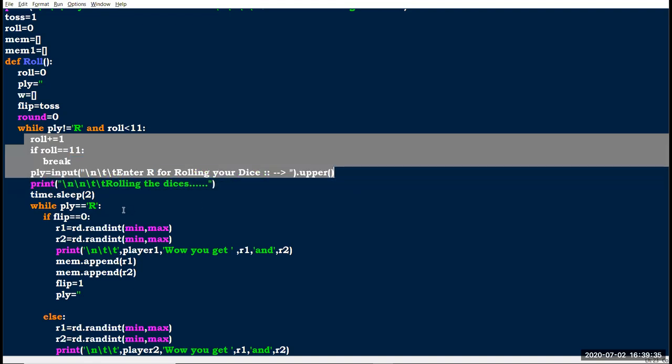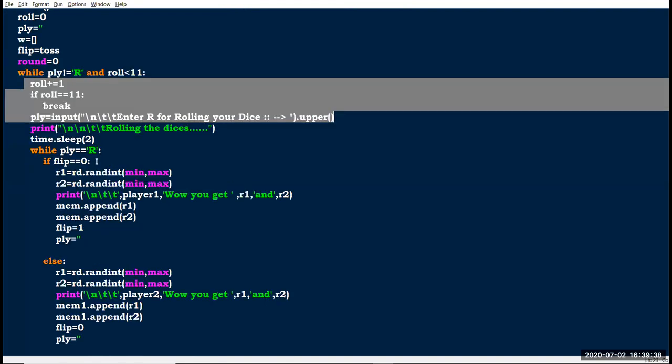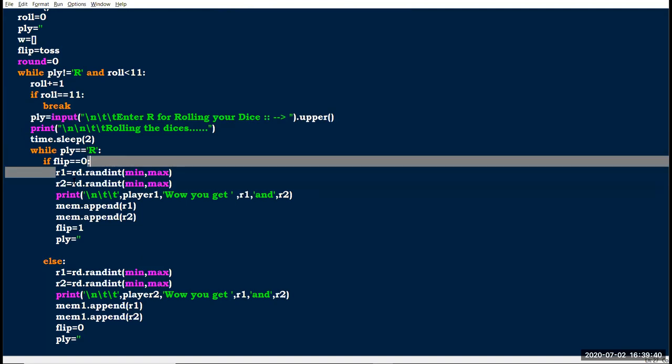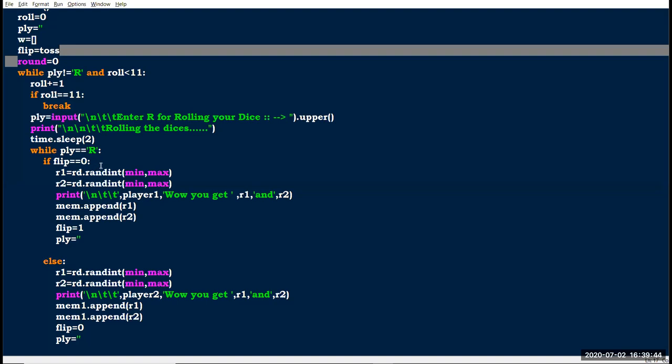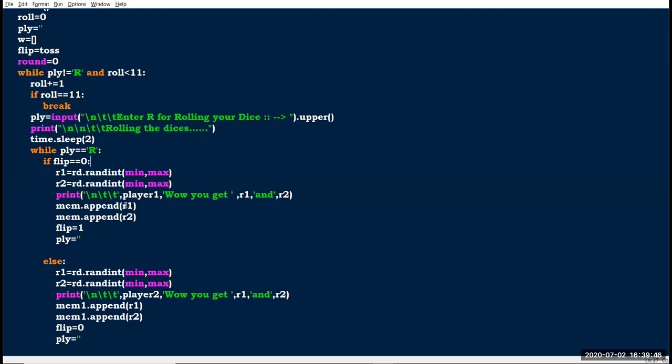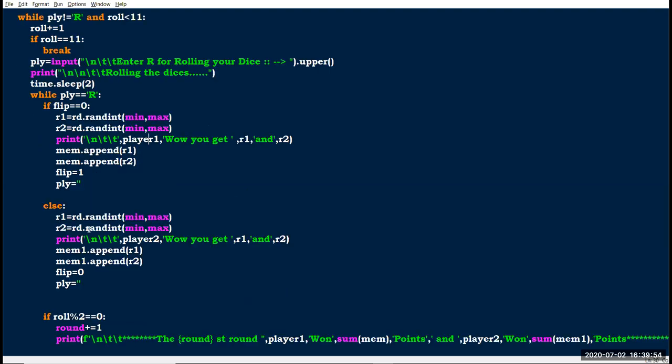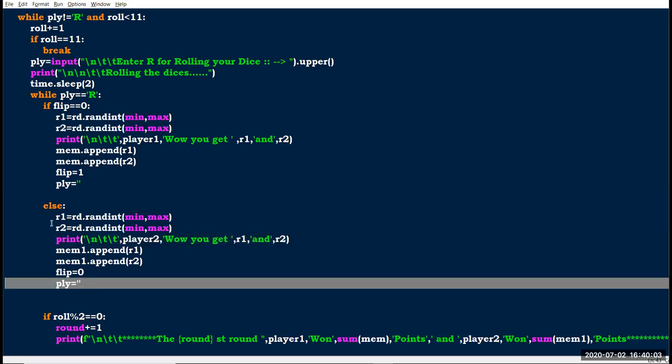After that, here I check if flip equal 0. Flip means toss value. If flip equals 0, the player 1 process is done here, and if flip equals 1, the player 2 process is here. So the player 2 logic is here.